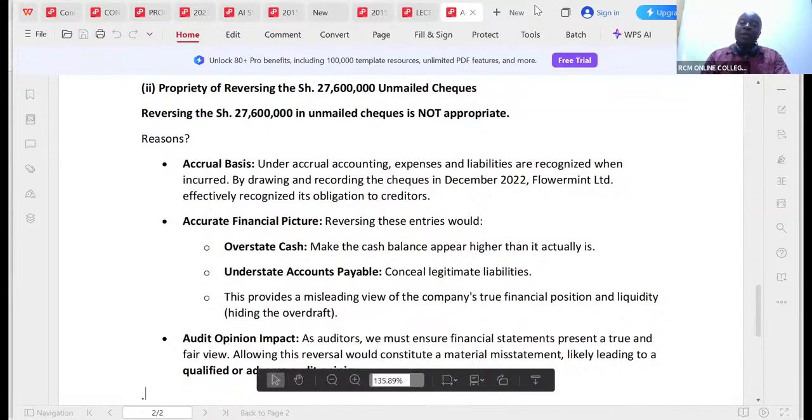Ladies and gentlemen, the kind of reversal they are talking about is that now that these people have paid their creditors in 2023, they would want you to assume they paid these people in 2022. So we pass a journal from 2023, and then we have this journal taken over into 2022. That will be so wrong. You will be misrepresenting facts in terms of the cash that was available to them.